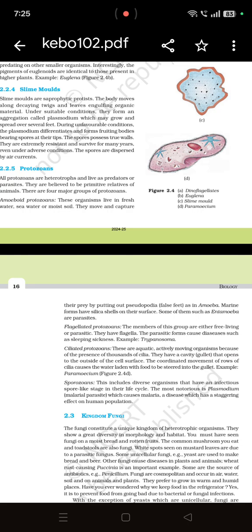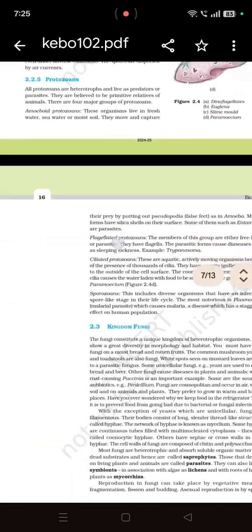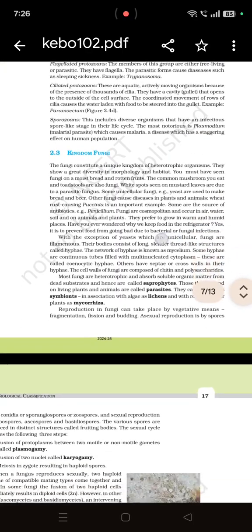And then sporozoans, like malarial parasite, produce lots of spores which, in adverse conditions, remain in the spore form, the dormant form, and once the conditions are favorable, they germinate. So this is all about the kingdom Protista. Now we come to the third kingdom, that is fungi.